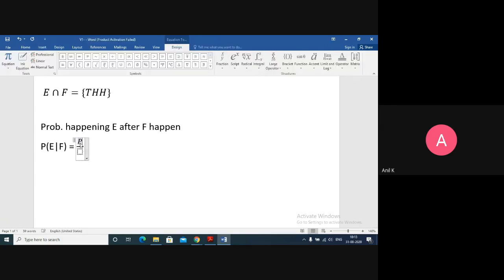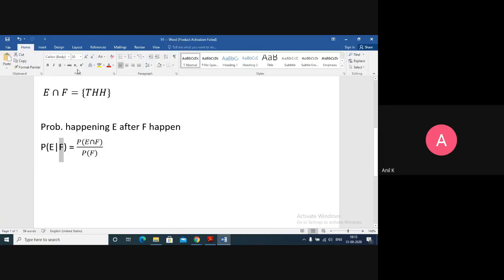This will give you P of E intersection F, the probability of the intersection of both, upon P of F. F is the event which has already happened. Whatever F they have given here, the same term I have to consider here.